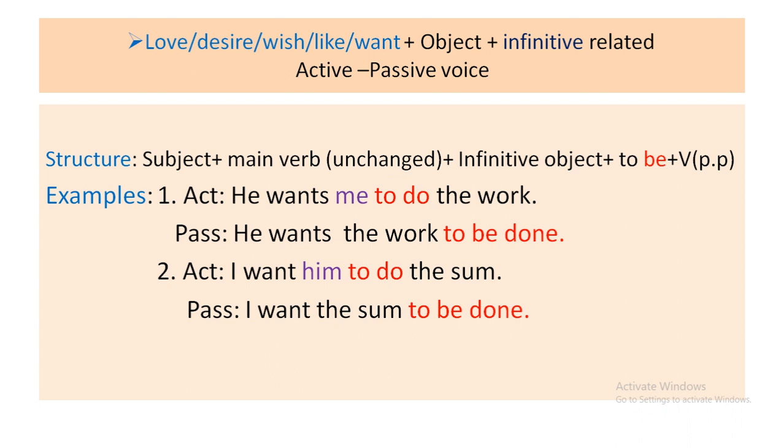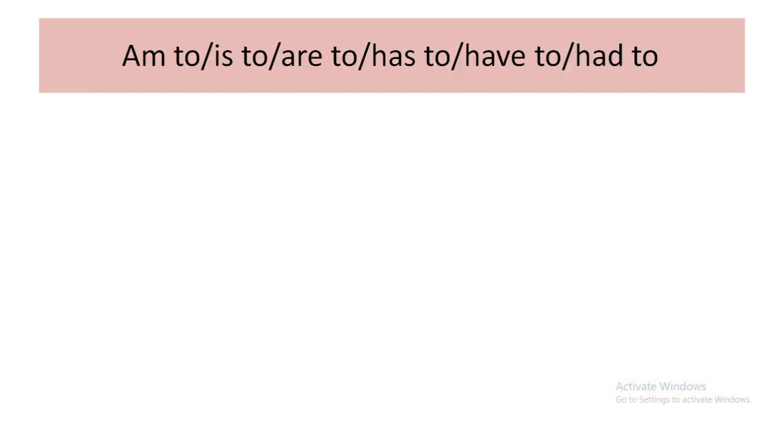To do is the infinitive, me is here the object. So first object, you won't change this, you won't write it in passive voice, but you have to take the object of the infinitive, that is the work. Next one, I want him to do the sum. That is, him you won't write in passive voice. I want the sum to be done. Dear, I think it's clear to you.